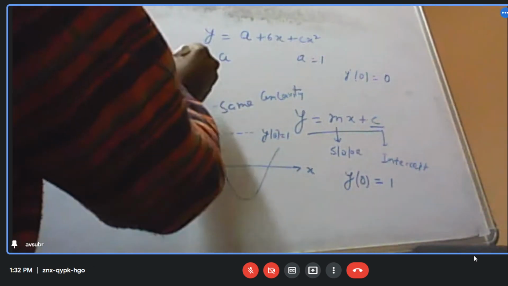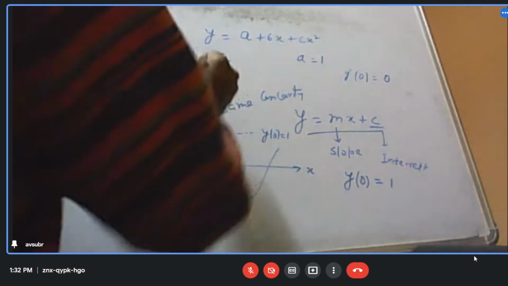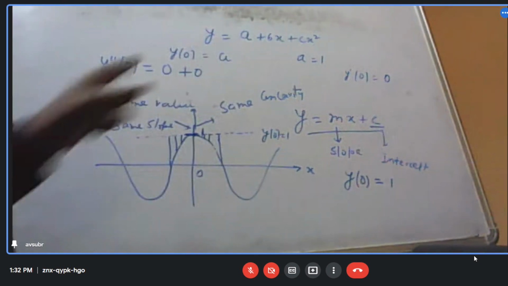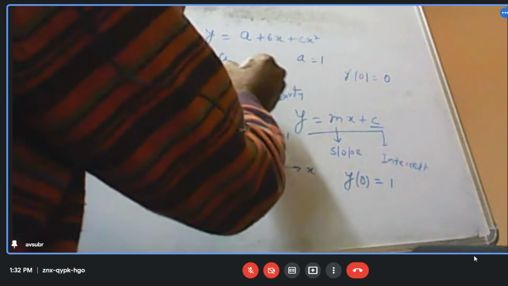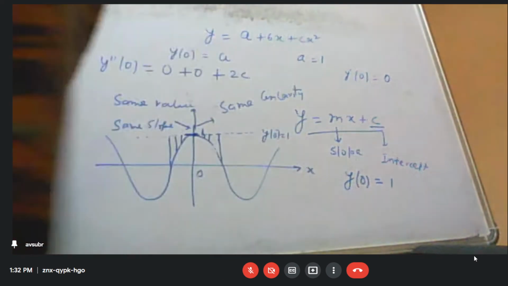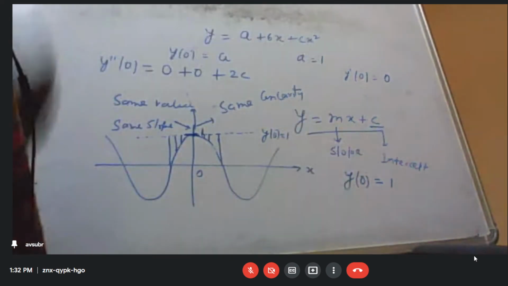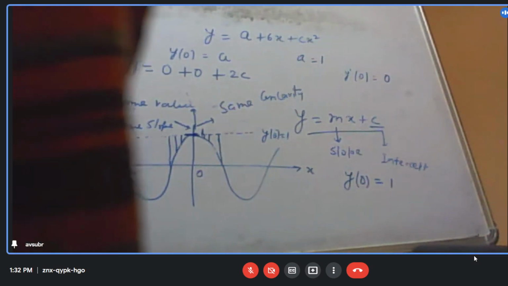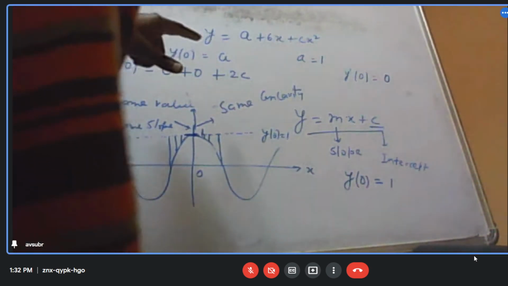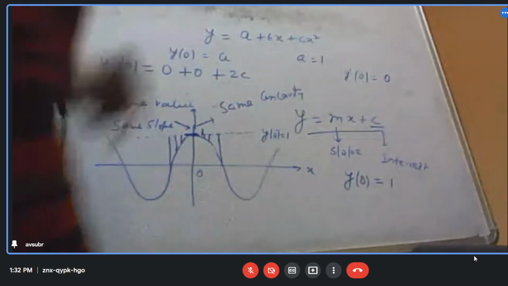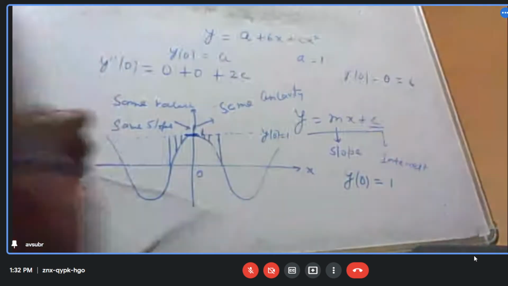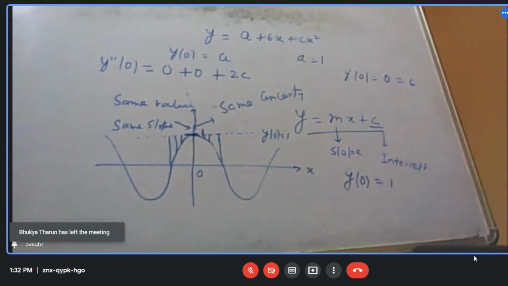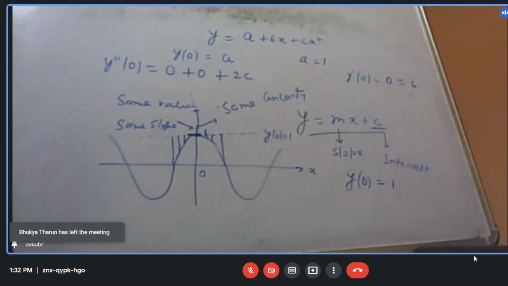This is 0 plus 0 plus 2c. Sir, y prime 0 is equal to b, no? Yes, y prime 0 is equal to b. Means b is 0. That is what.